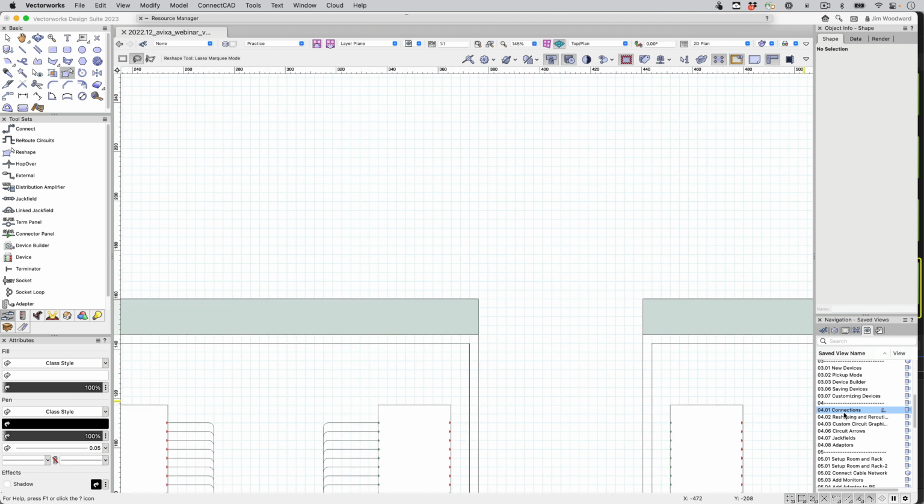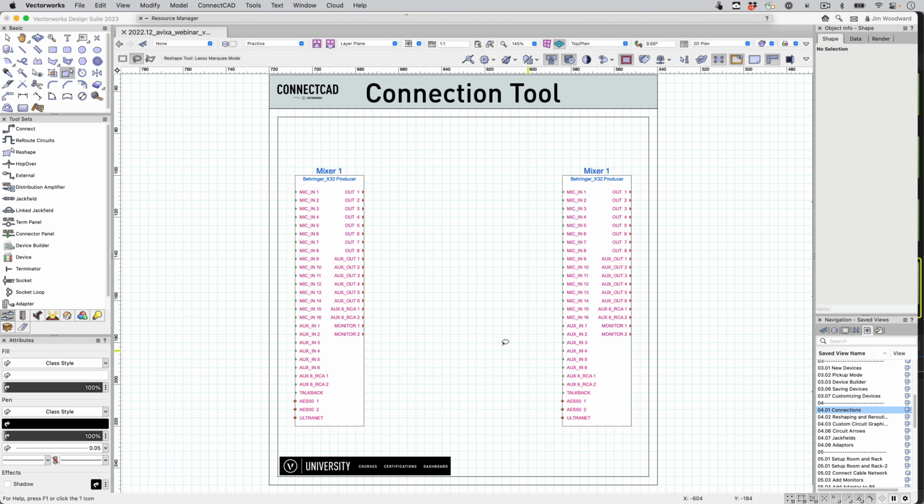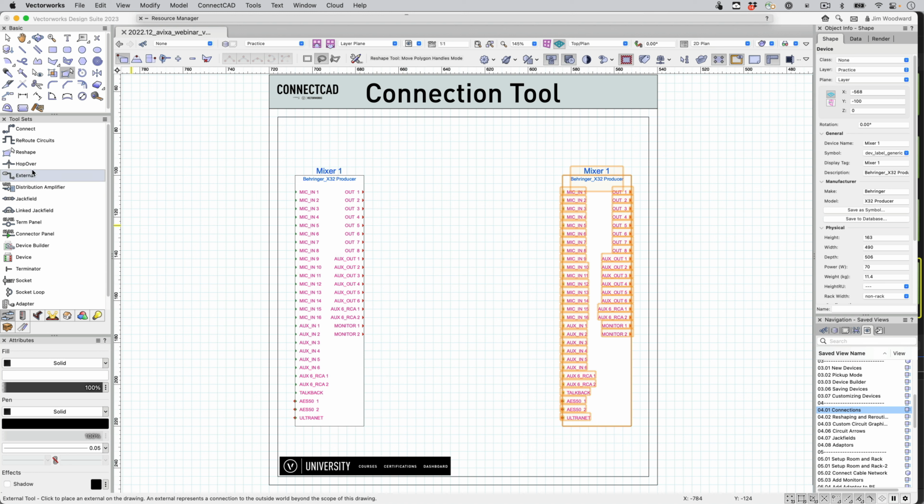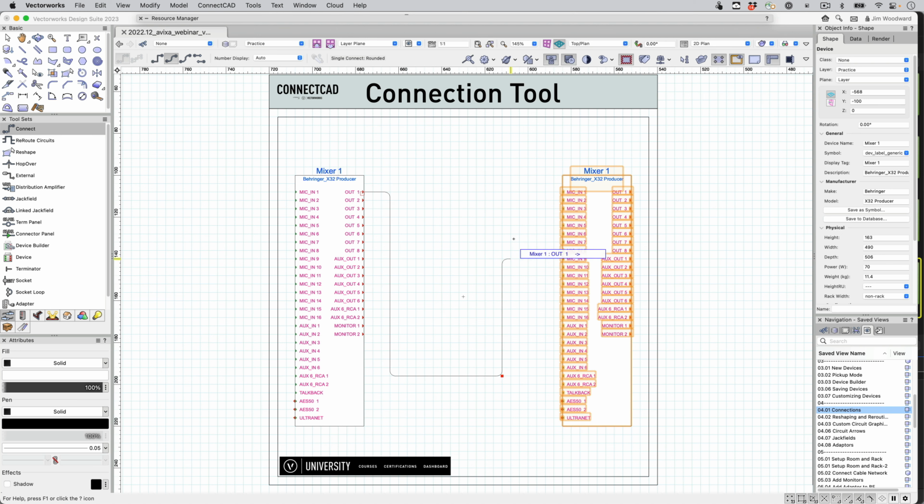Let's move on to connections. We've put two example audio mixers in. We have the connection tool, reroute circuits, reshape, and a hop over tool. The first, a single connect or a multi-connect, and a couple of line types: polyline, rounded, chamfer, and an arrow. Let's start off with a rounded. We click on a socket, choose our path, and then make the connection.